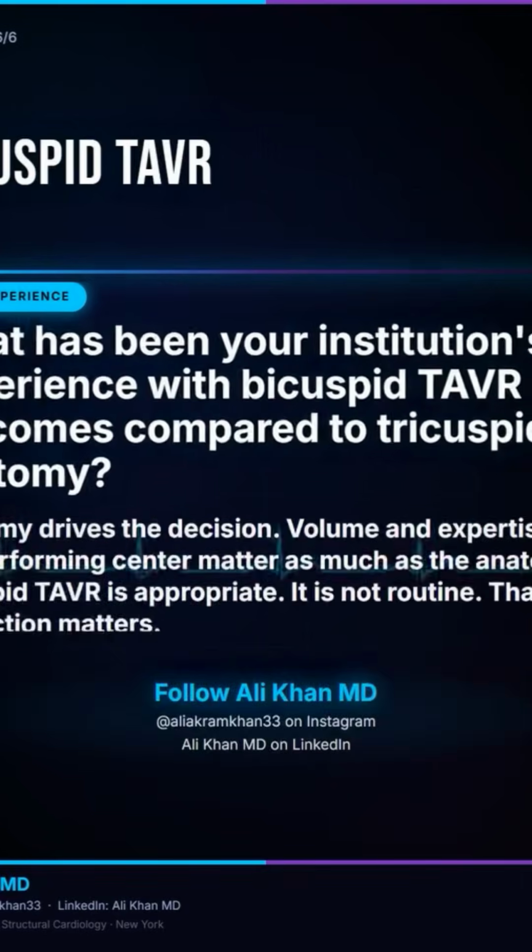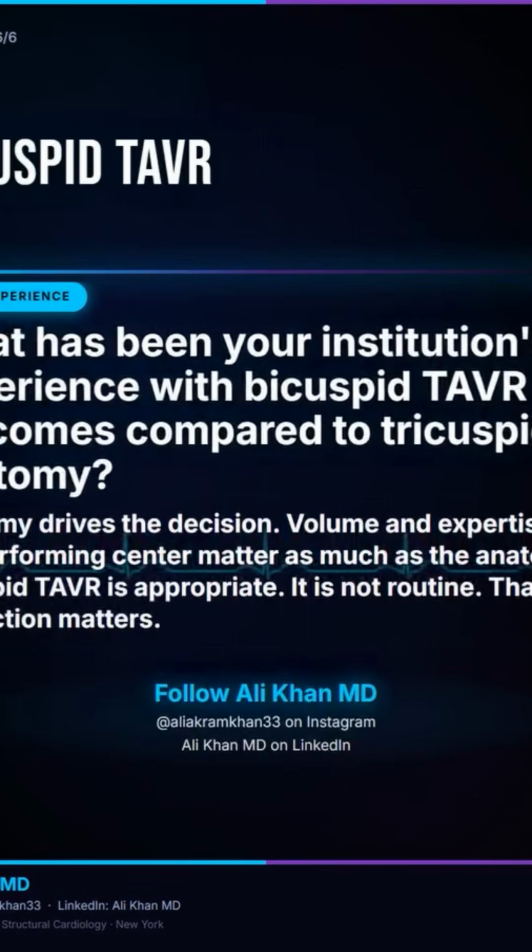What has been your institution's experience with bicuspid transcatheter aortic valve replacement outcomes compared to tricuspid anatomy? Has the learning curve affected your results, and how are you approaching patient selection as the evidence base matures?